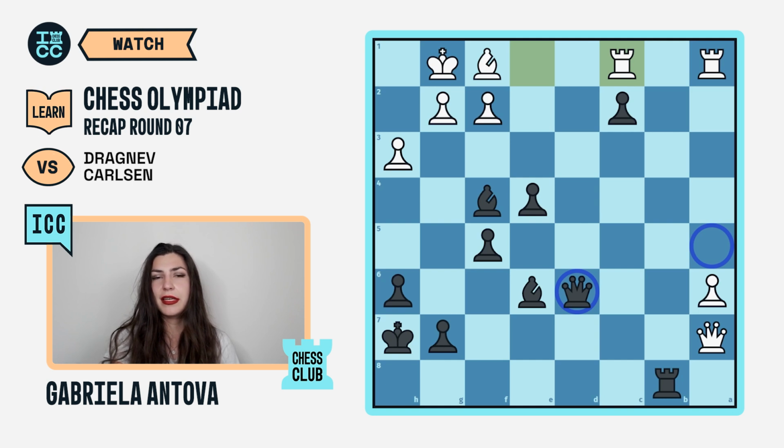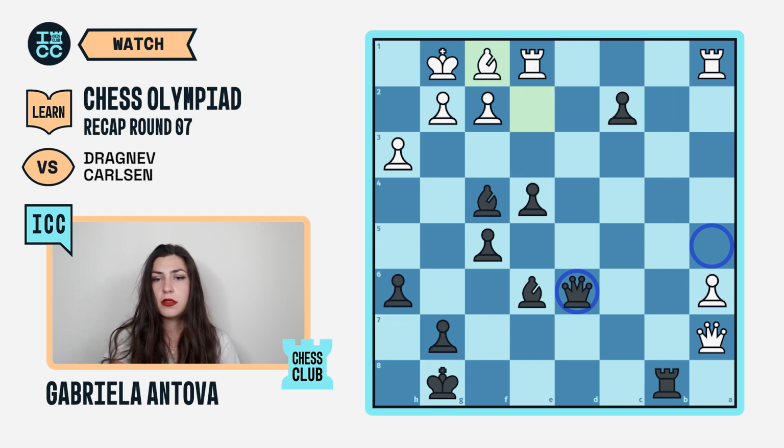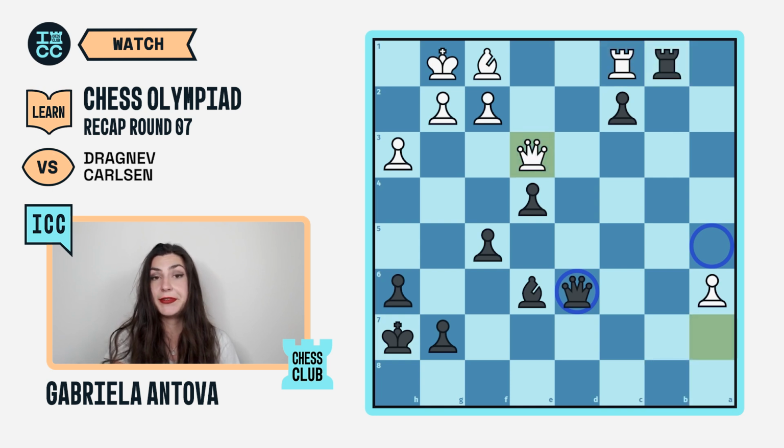This is clearly desperation, but even if he didn't decide to proactively give the exchange, bishop d2 would be coming on the next move with the threat of taking on e1 and playing rook b1. So, seeing all of this, he decided to do it himself. So he played rook to c1, takes, rook b1, and queen e3.